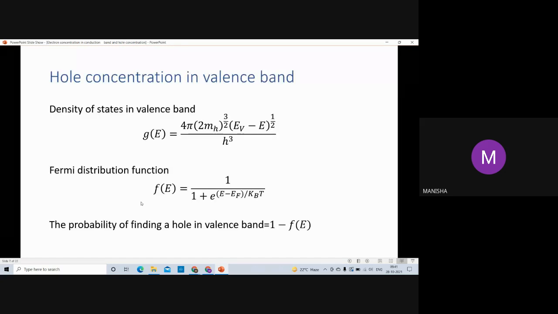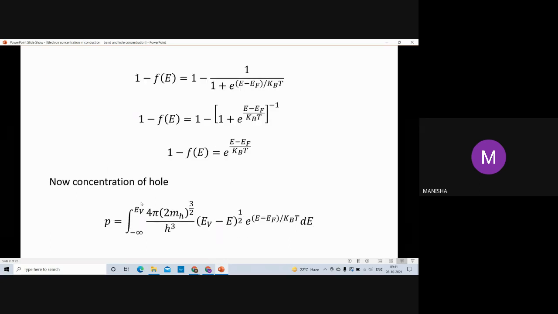Now we find out the hole concentration in valence band. For hole concentration, we take density of states in valence band, and then the Fermi distribution function F_e is equal to 1 upon 1 plus exponential (E − E_f) upon k_B T. So the probability of finding a hole in valence band is equal to 1 minus F_e. So 1 minus F_e is equal to 1 minus 1 upon 1 plus exponential (E − E_f) upon k_B T.